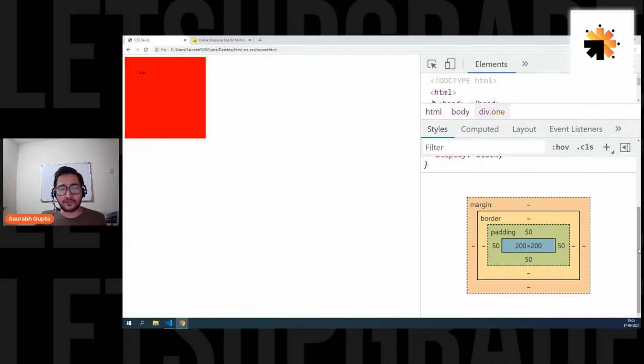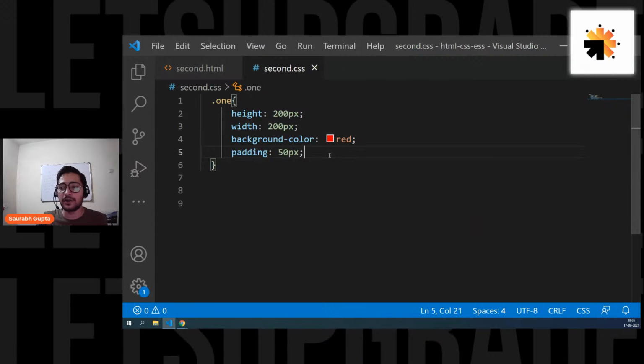So padding is one of it. Now, what about the others? You can see there are two more things here, border and margin. These are again two other fake sizes that we're going to see. So let's also talk about border here.